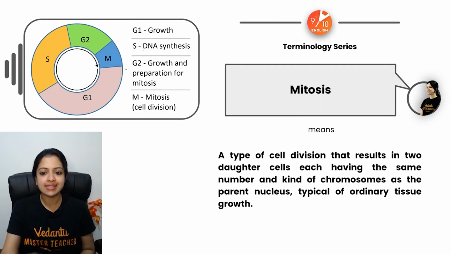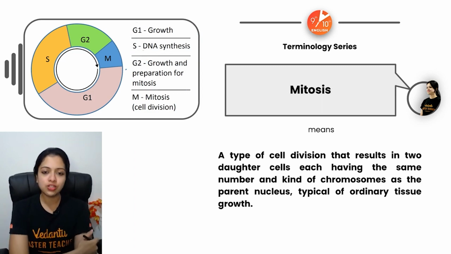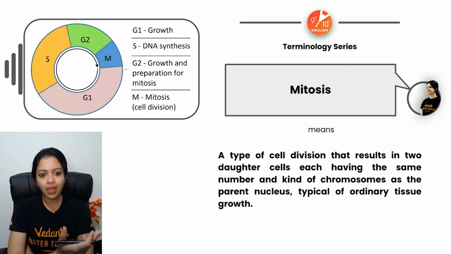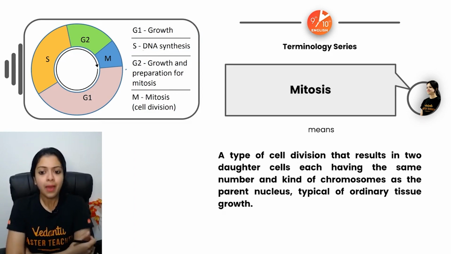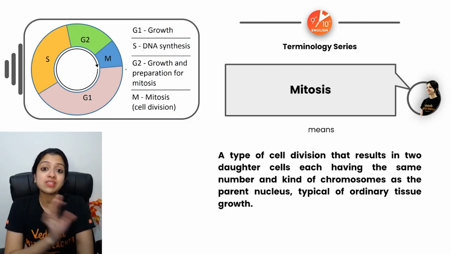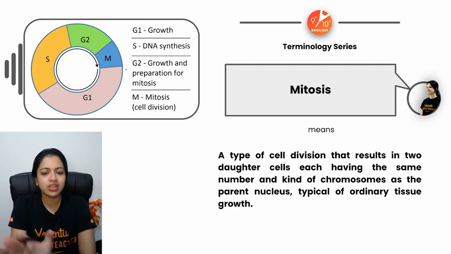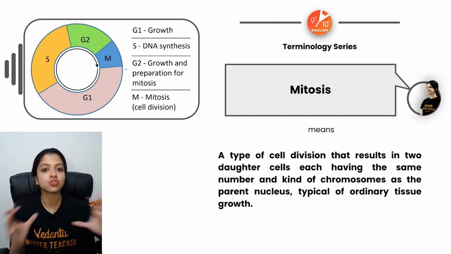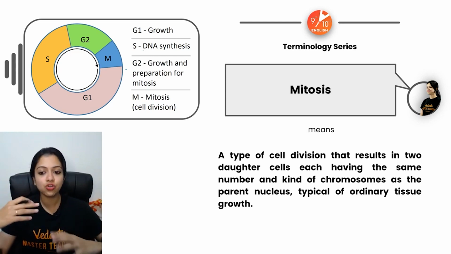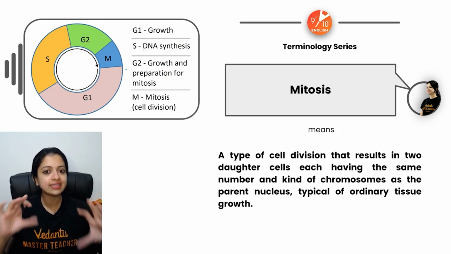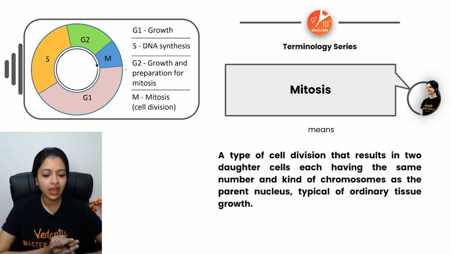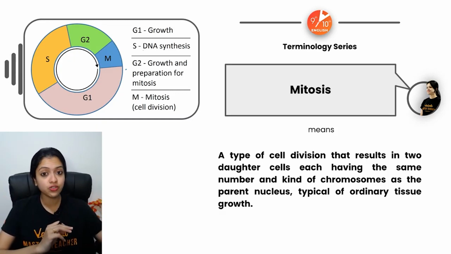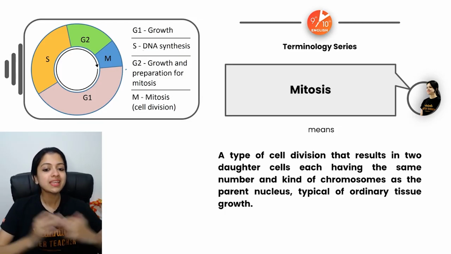Now, what exactly is mitosis? I've been saying a lot about mitosis, but what exactly is it? It's simply a type of cell division. What happens in it is that a parent cell splits up into 2 daughter cells, and the parent and daughter cells all have exactly the same number of chromosomes. If the parent cell has 46 chromosomes, the daughter cells also have 46 chromosomes each.